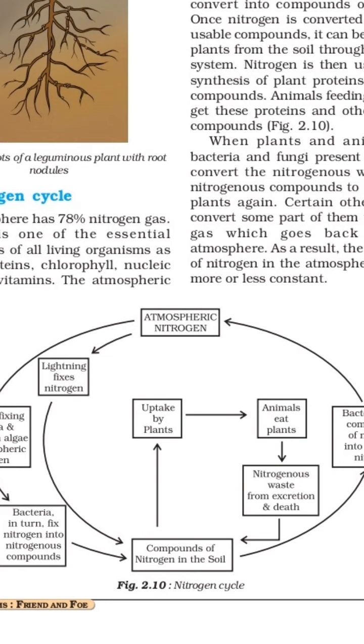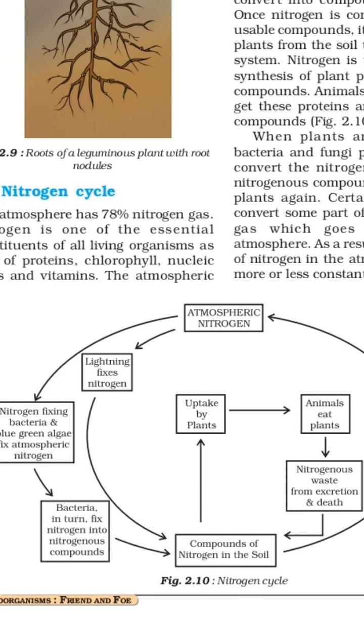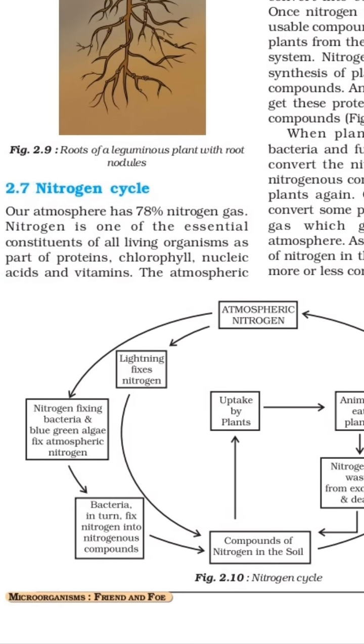Here, atmospheric nitrogen is fixed by lightning, and by nitrogen-fixing bacteria and blue-green algae. Bacteria turn the nitrogen into nitrogenous compounds. It mixes with the soil, and plants take it up. Afterwards, animals eat the plants.